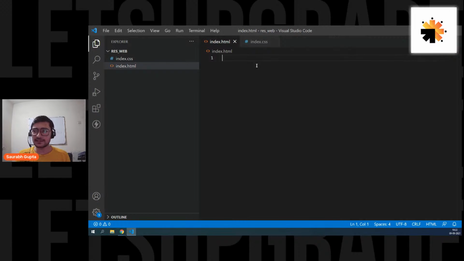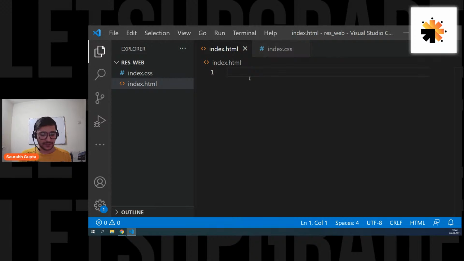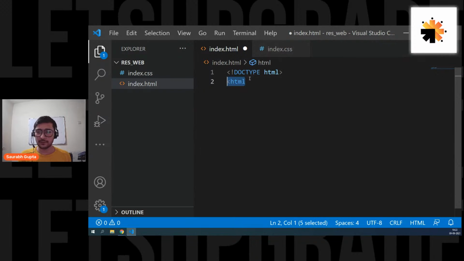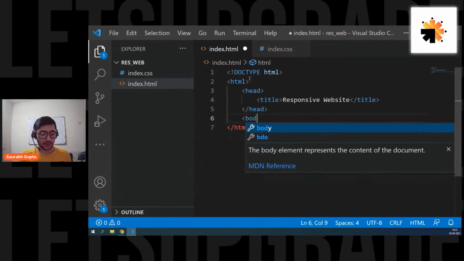Let me just increase the font size and let's start writing the basics of HTML and CSS, guys. Let me write the boilerplate code first. I'll directly write the tags. HTML, inside that we're going to have a head, inside that a title. Inside the title, let's name it responsive website, whatever you want to call it. And then after head, let's put up a body.